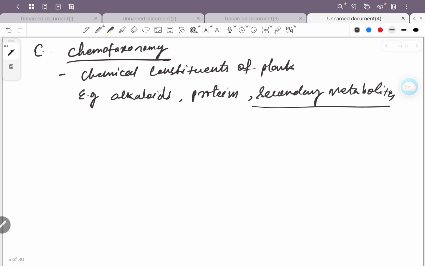Secondary metabolites, what are the secondary metabolites? These are the chemical constituents whose role is unknown. इन प्लांट फिजियोलॉजी में इनका रोल पता नहीं है. ये हम जब बायोमोलिक्यूल्स पढ़ेंगे तब इसके बारे में डिटेल्स में पढ़ेंगे.